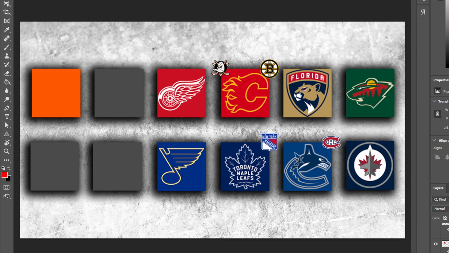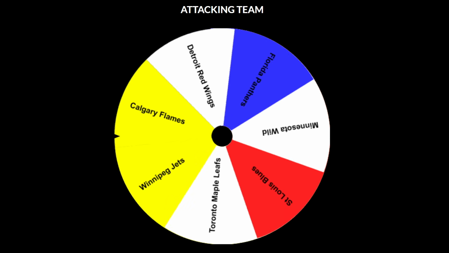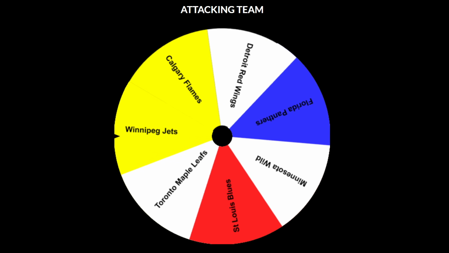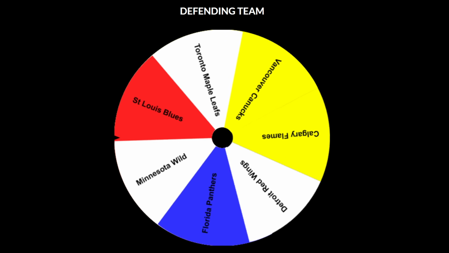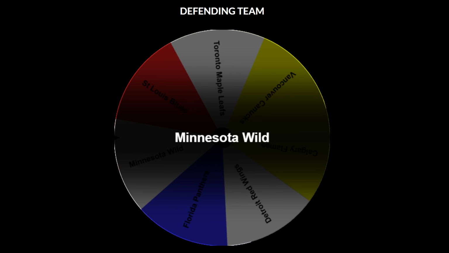Also, what are the odds that our first 4 teams eliminated all came from the left side? We just lost the first 2 columns. All right then, that's pretty interesting. So we got ourselves 7 attacking teams left, and it looks like the Winnipeg Jets are going to be our next attacking team. Now, if I remember correctly, the Jets actually have a better team than you would be expecting. However, the Minnesota Wild have a pretty elite team, so things could be pretty tough.